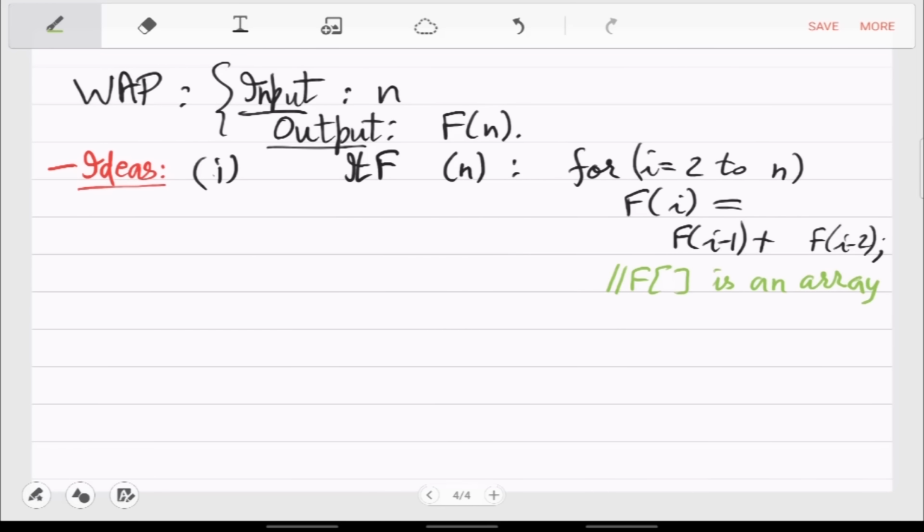You just have to declare an array F with n many locations, and obviously you know F0, F1, and beyond that whatever n is provided. This for loop will run around n iterations, and it will give you all the values from F0 to Fn. So F has n plus 1 elements. Is that clear? This is the first thing you can do just by looking at the recurrence, updating this array by a for loop.